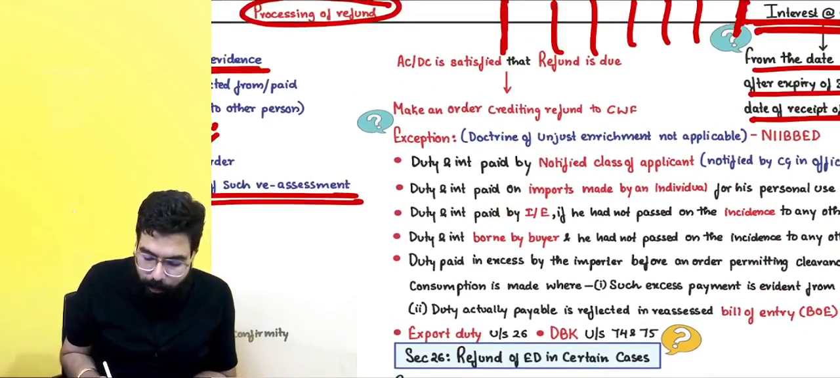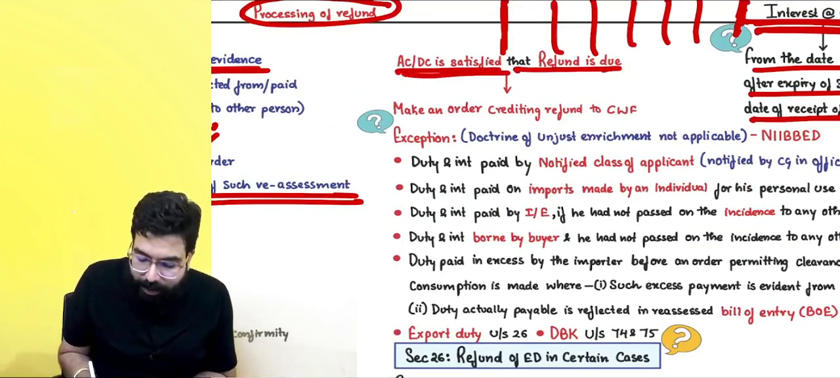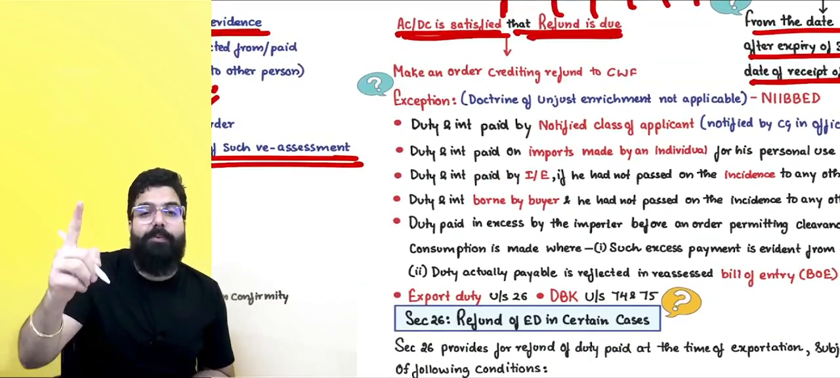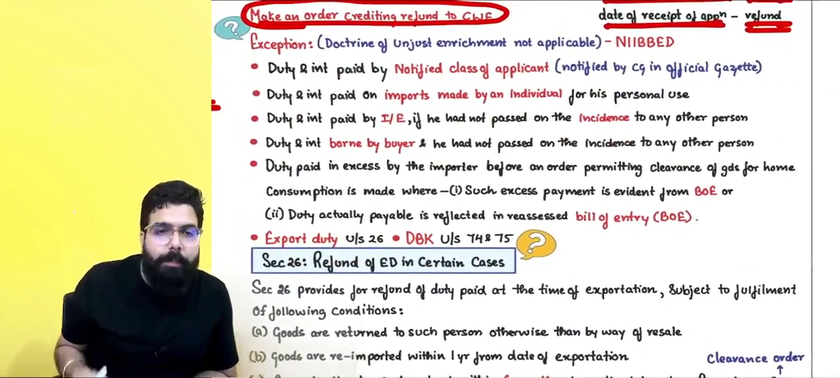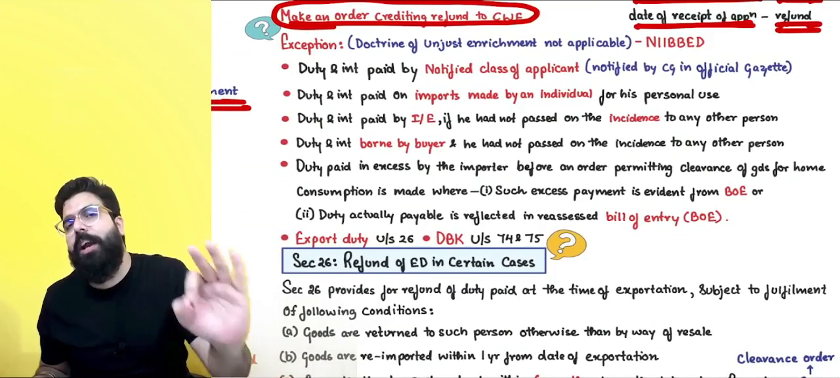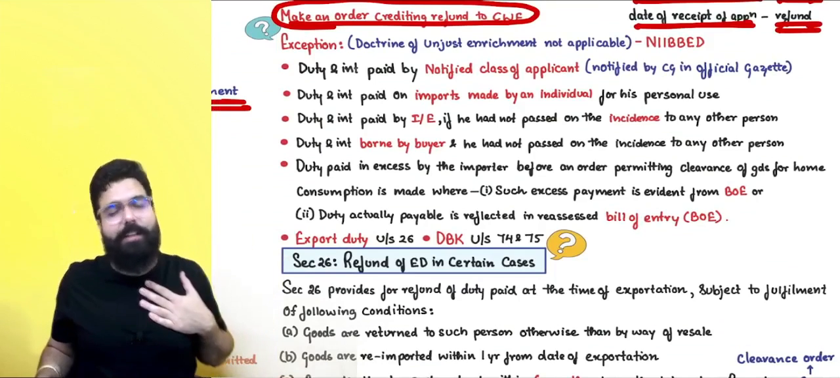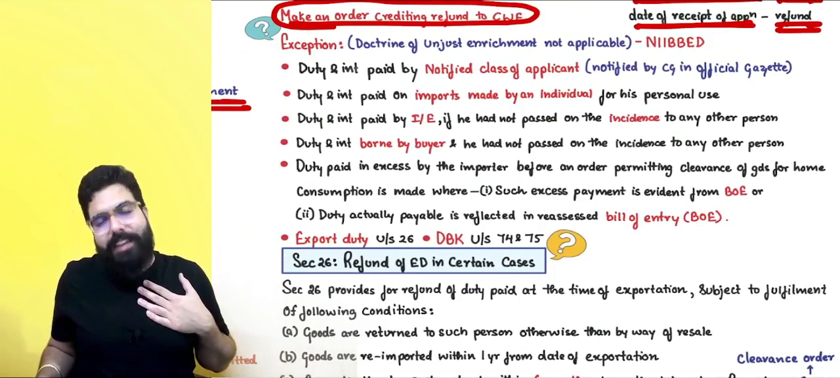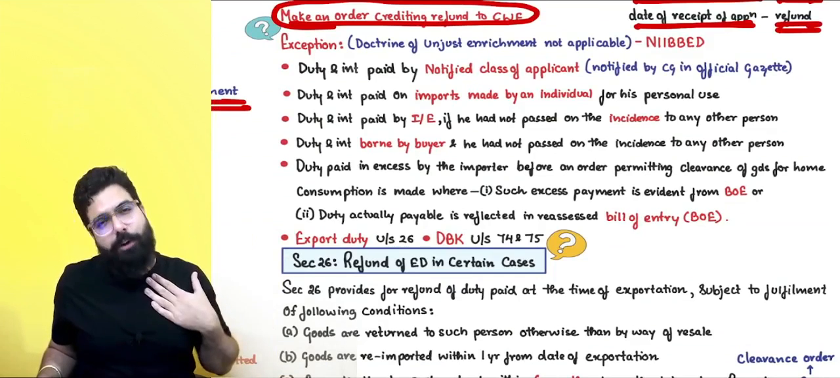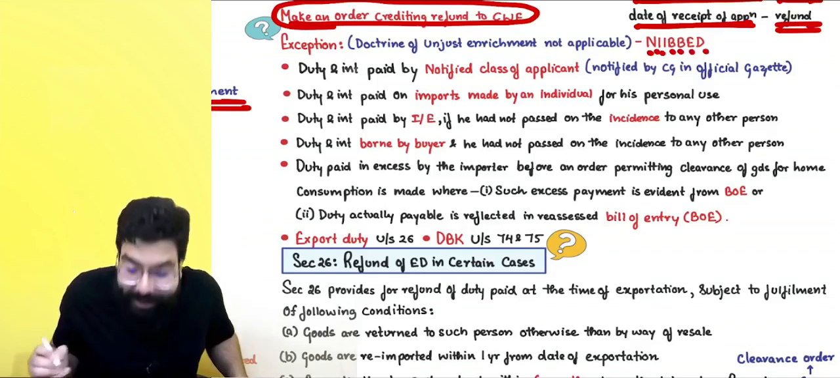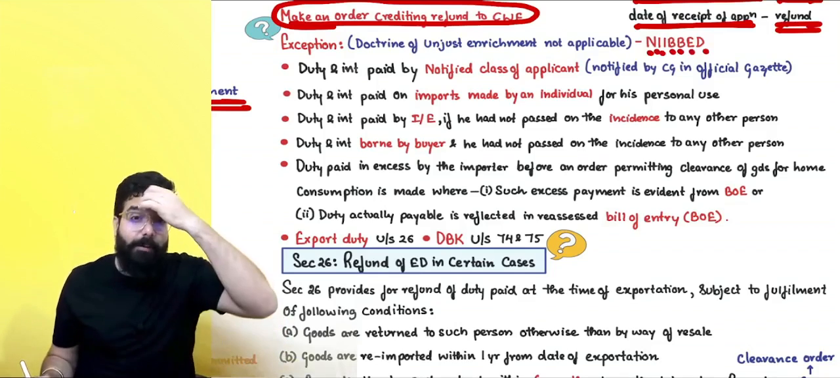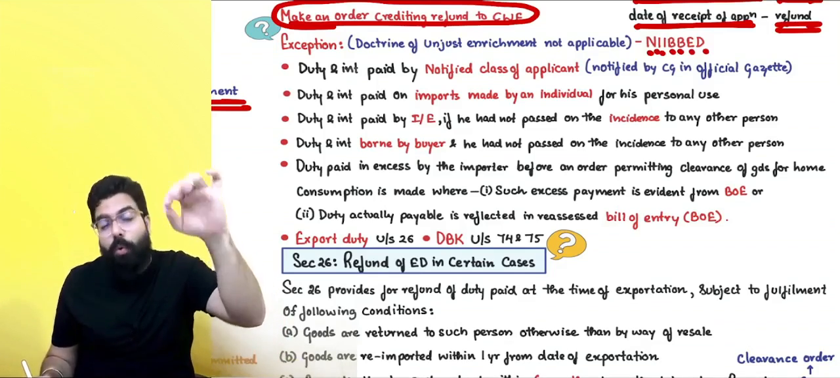Now, always remember, whenever the authority is satisfied that the refund is due, he will never give you the refund. He will make an order to put the money in the consumer welfare fund. But there are some scenarios, under the doctrine of unjust enrichment, where you are not becoming rich at the cost of someone else. In those scenarios the refund will be given to you. I will tell you what the cases are.